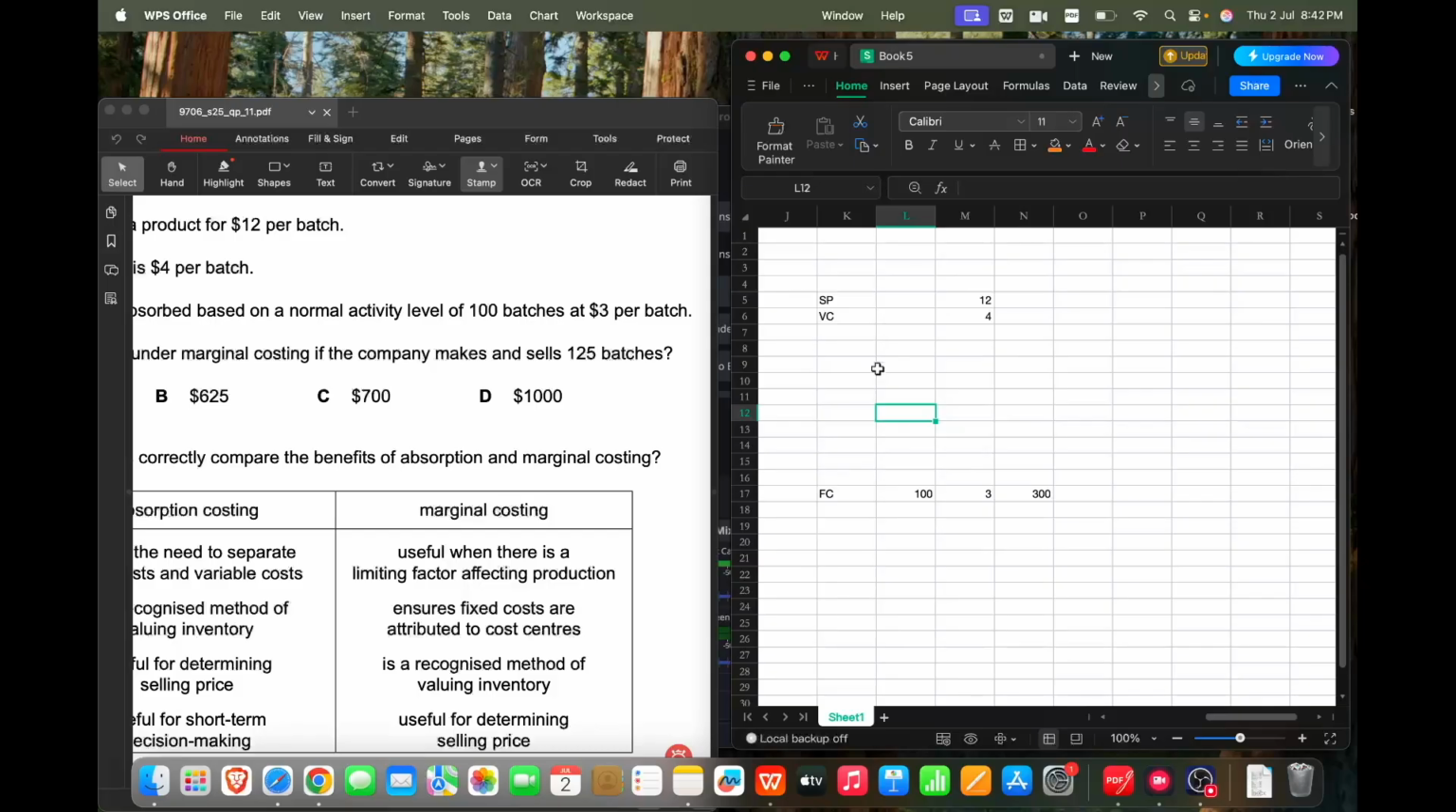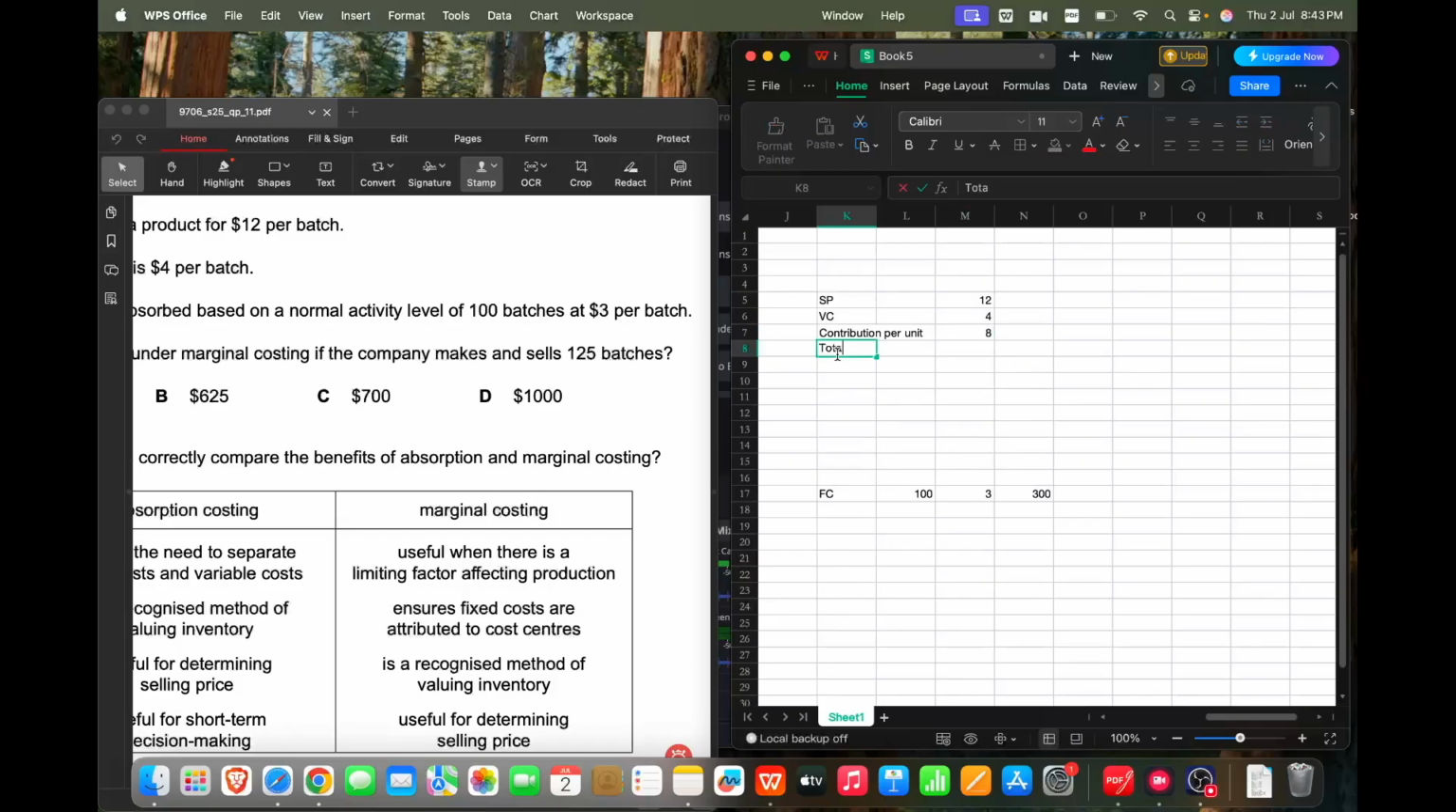Now, whenever we calculate profit using marginal costing, we need to calculate contribution. Contribution is calculated by subtracting variable cost from the selling price. So selling price minus variable cost will give you contribution. And this is contribution per unit because it is the selling price per unit and variable cost per unit. So contribution per unit is 8.